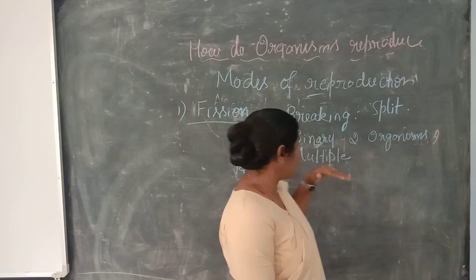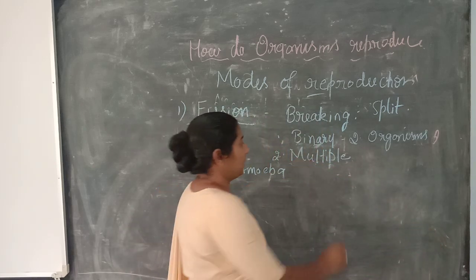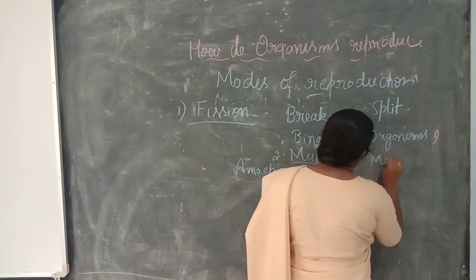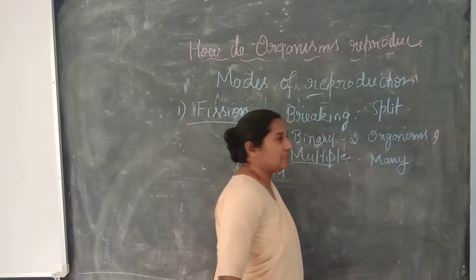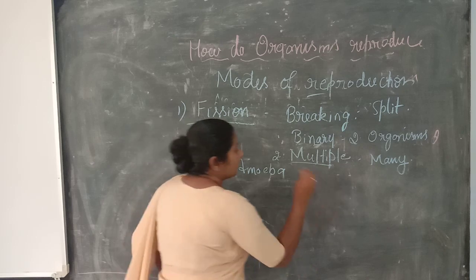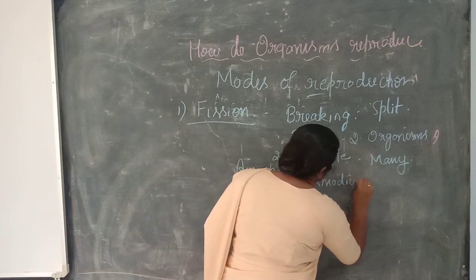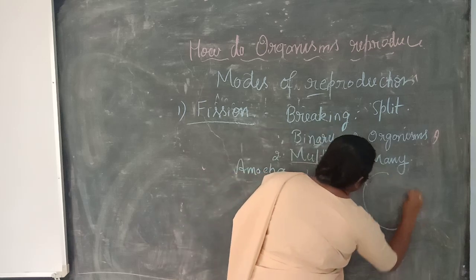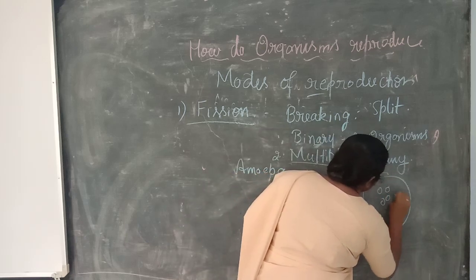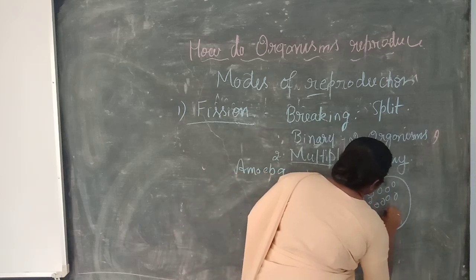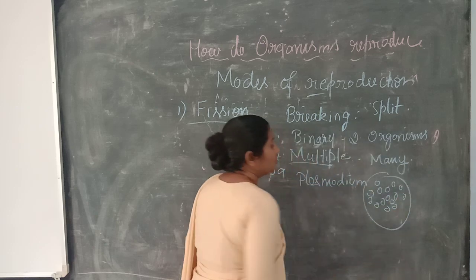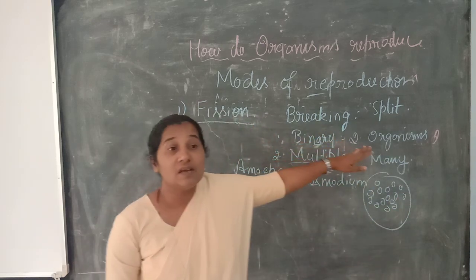And second, we study multiple fission. Multiple means the organism gets broken into many organisms. Example is plasmodium. Plasmodium is a single cell, and in the single cell many cells are formed due to multiple fission.